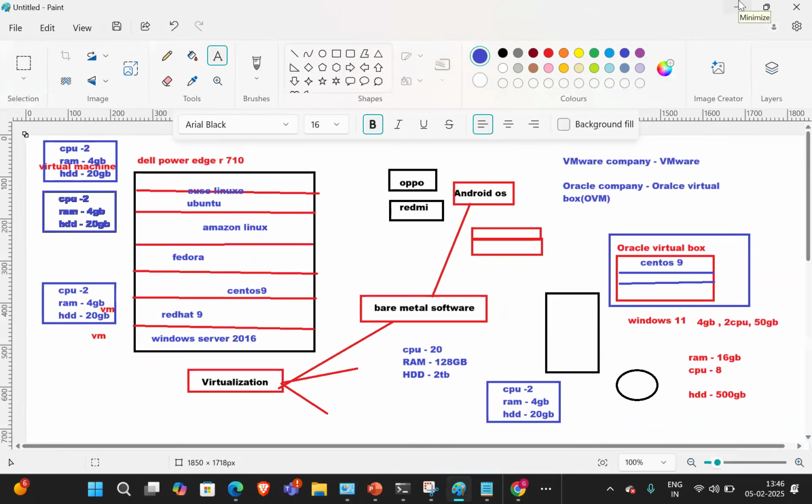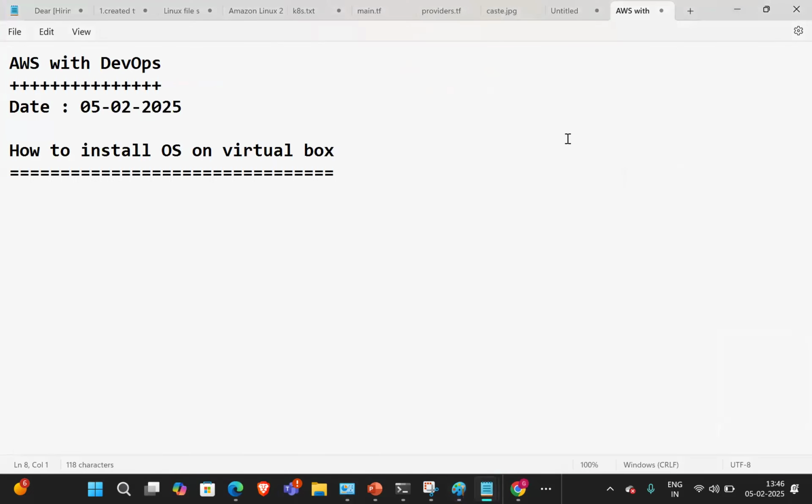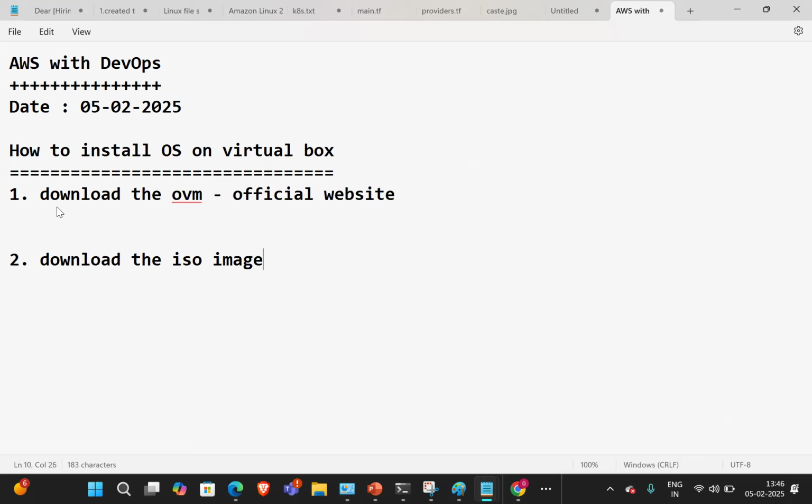If you want to install CentOS 9 on your machine, what are the steps we need to follow? Step one is to download Oracle VirtualBox from the official website. The second is to download the ISO image of CentOS 9.